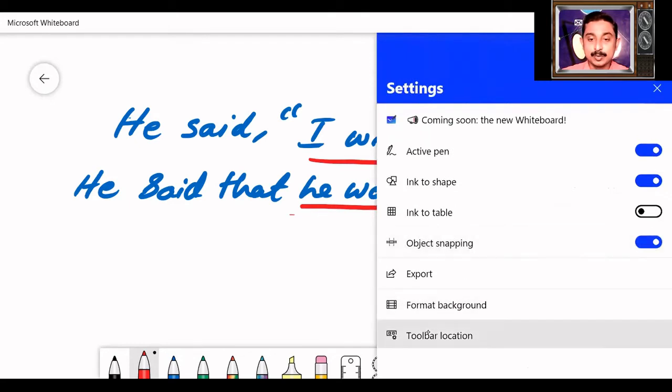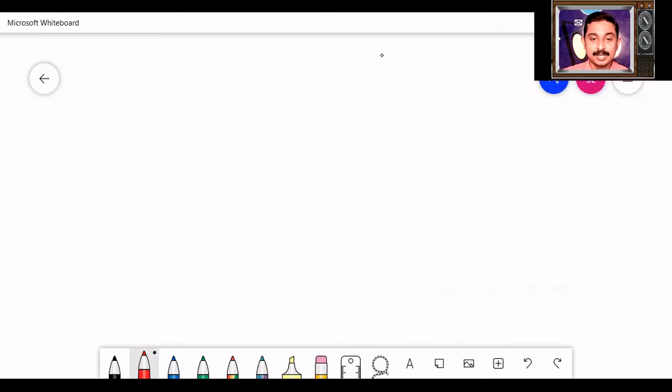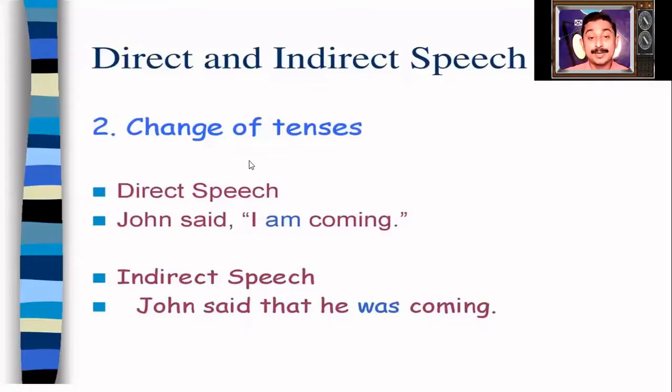There are certain rules when we change from direct speech to indirect speech. Let us learn one by one. First is change of tenses. All the present tenses will become past tense. For example, am is present. Am becomes was. Is also becomes was. Are becomes were. Tenses change when we change a sentence from direct speech to indirect speech.